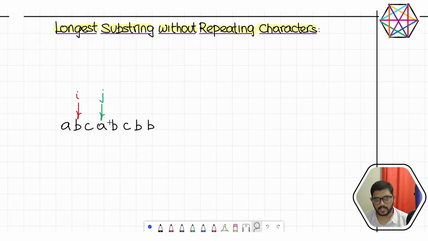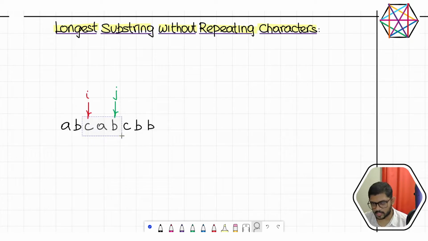Fine. Now let's increment J. J is here. Now there is a repeating character. So what are we supposed to do? We will lock J there. Whenever you hit a repeating character, you have to lock the second pointer J, the pointer which is running fast. You will have to increment this left pointer I by 1. Again, we have this substring of length 3. It is of the same length, which we have already seen twice. So same length 3.